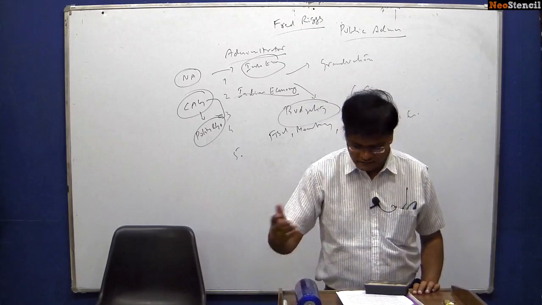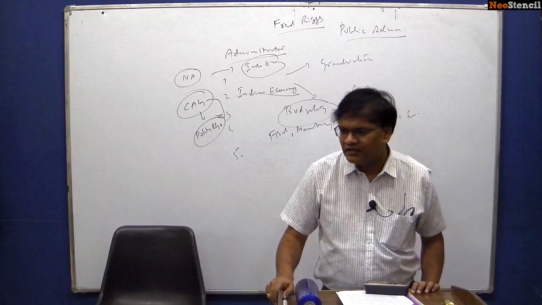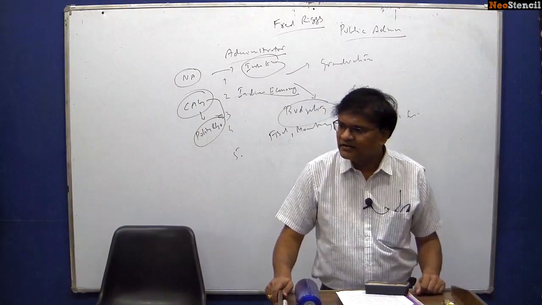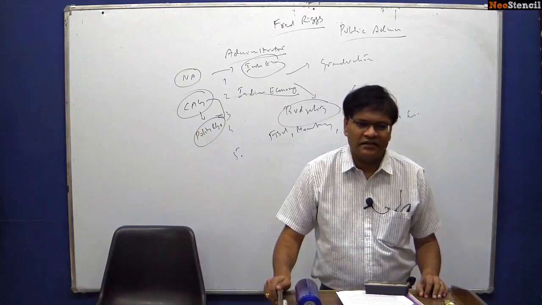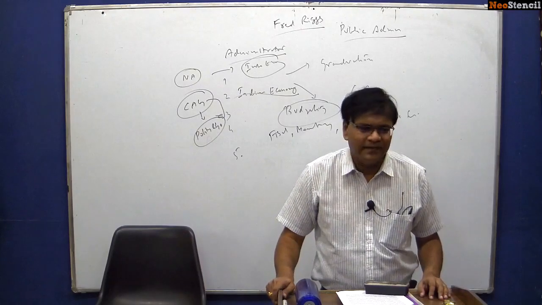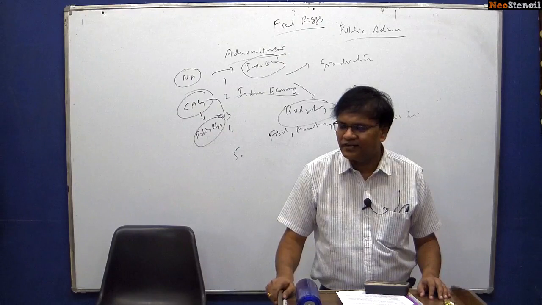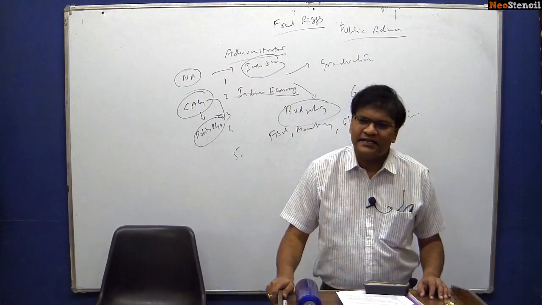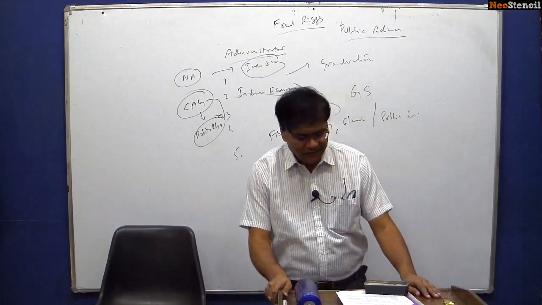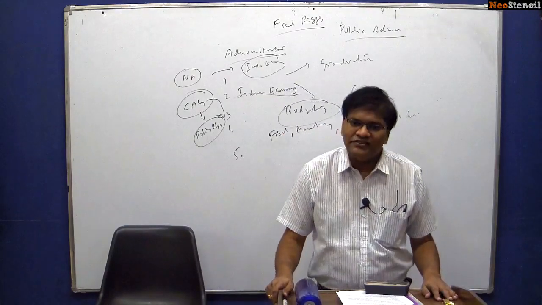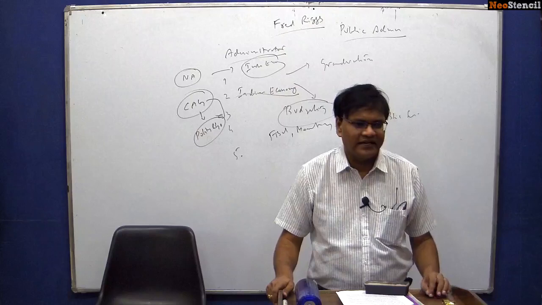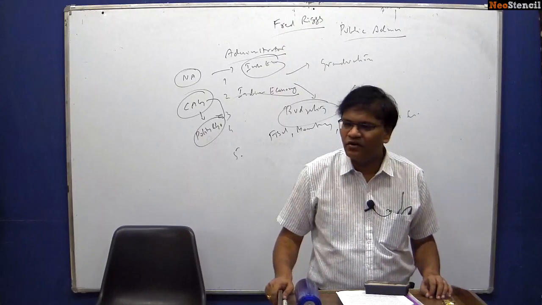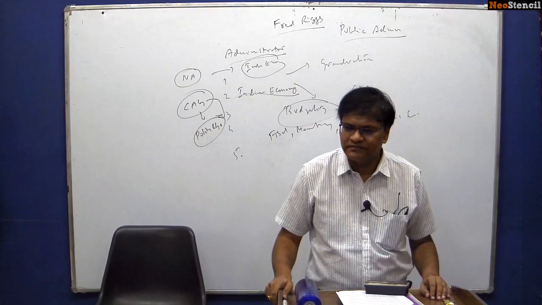Changing role of the collector. Once you get into civil services, when you get into IAS, after some point of time, after 4 or 5 years, you will become collector, district collector and district magistrate. That is what the designation is. They will be asking you as part of our syllabus, what is the changing role of the district collector since independence? How the role of the collector has transformed over a period of time.